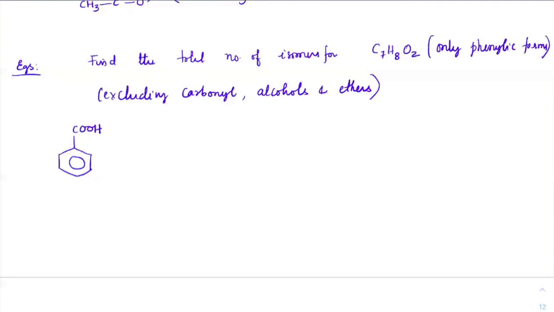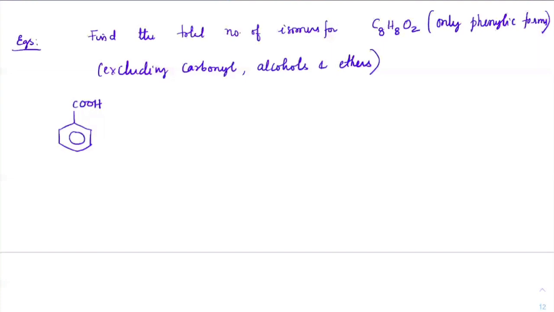One is this one. I have CH3COH. I have to write this as C8H8O2. Please correct that. So one acid with one CH3 here, and keep moving that CH3 on different positions. These three you will definitely get.